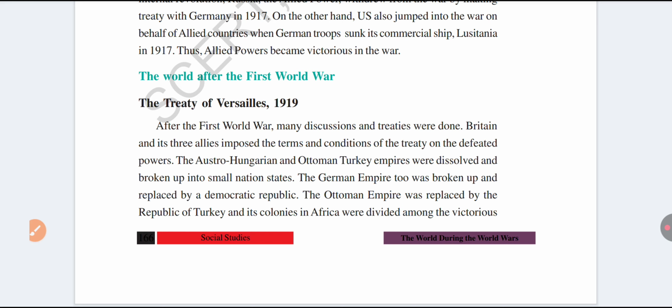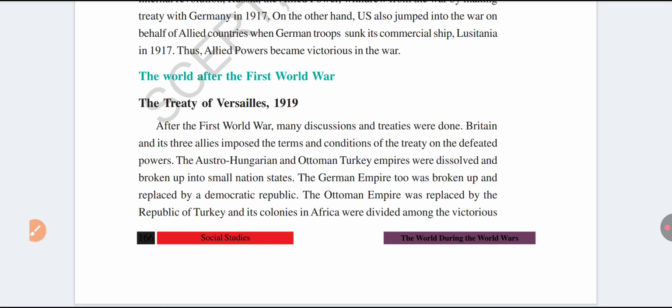Versailles is the building name, and it is located in France. To the Versailles meeting, all victorious countries were invited, but defeated countries were not invited. Russia was also not invited to the Versailles meeting.